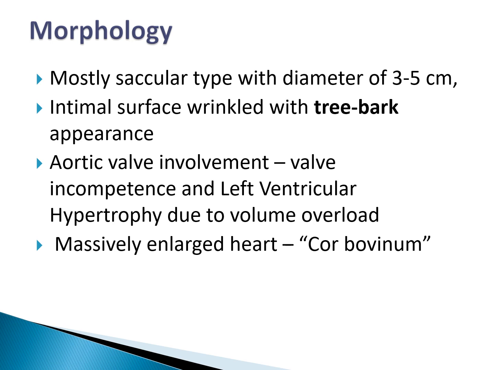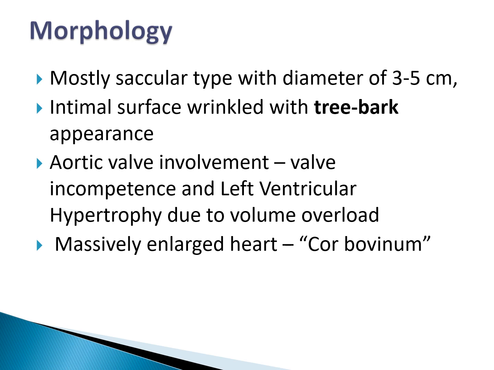Morphologically, grossly, most of these are saccular aneurysms with a diameter of 3 to 5 centimeters. The intimal surface has a tree-barking appearance. The bark of a tree, as you can imagine, is wrinkled, so the intimal surface looks wrinkled because of fibrous tissue present there.